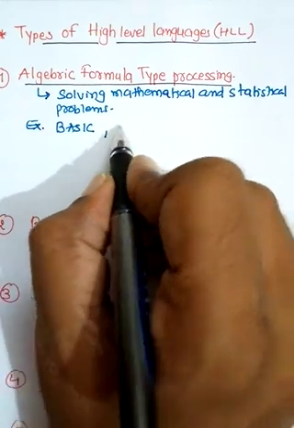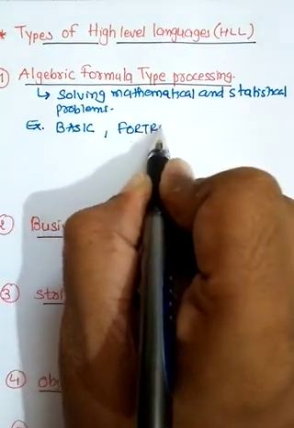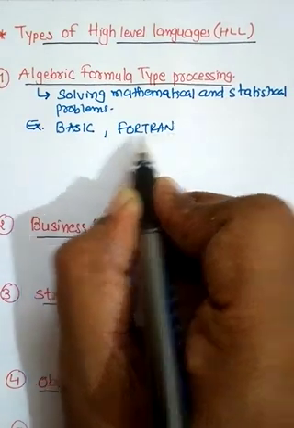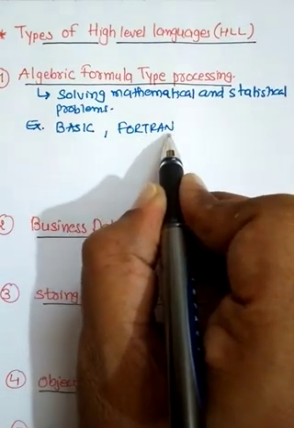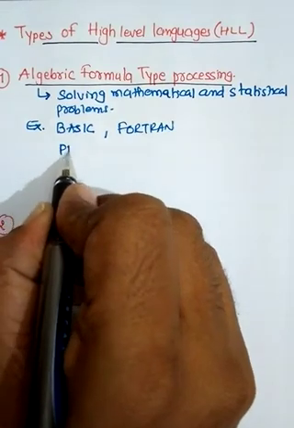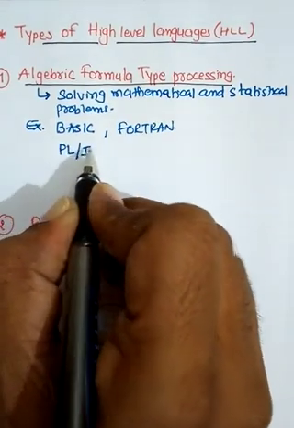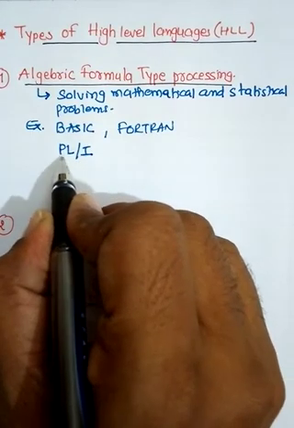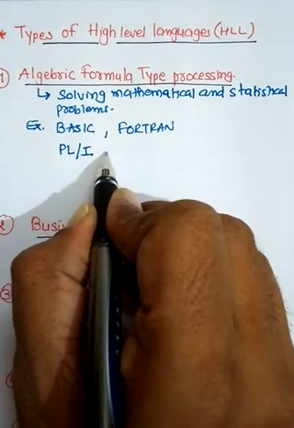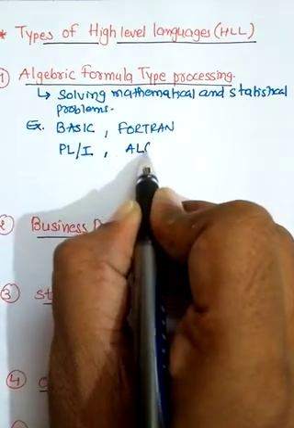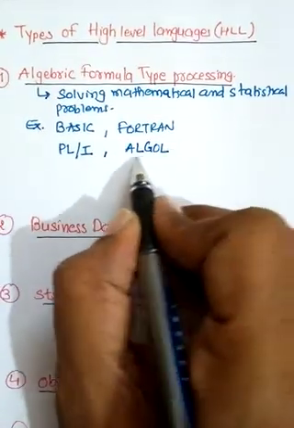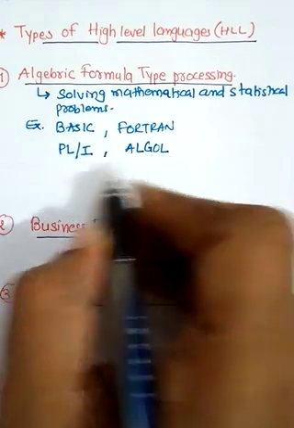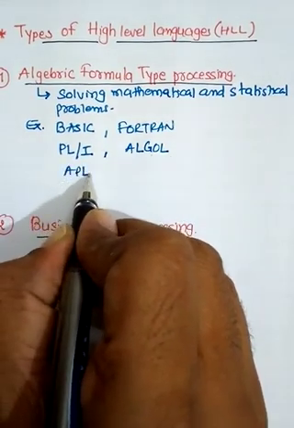The next example is Fortran. Fortran means formula translation. Then next is PL/I. It means programming language version 1. Then also ALGOL. It means algorithm language. And the last one is APL.